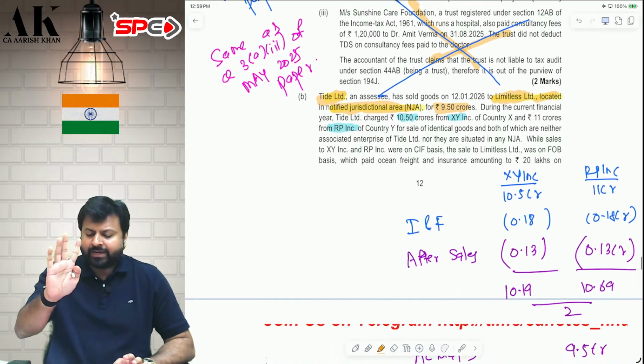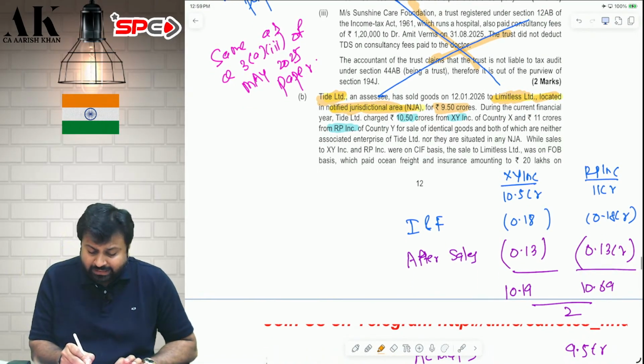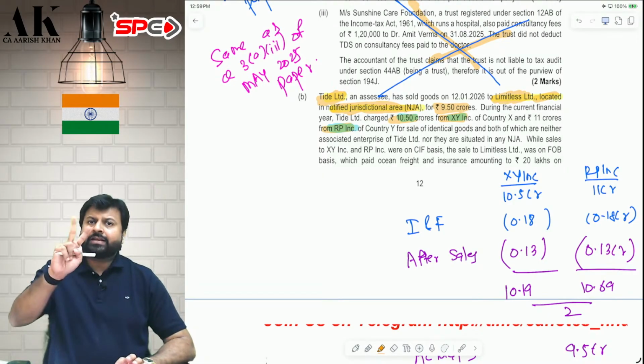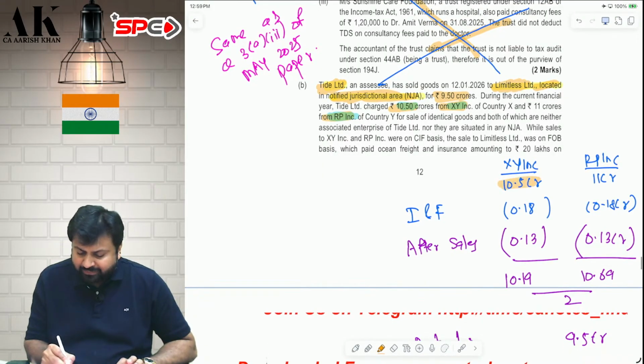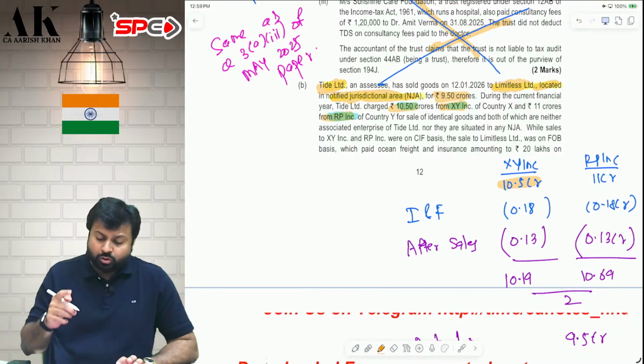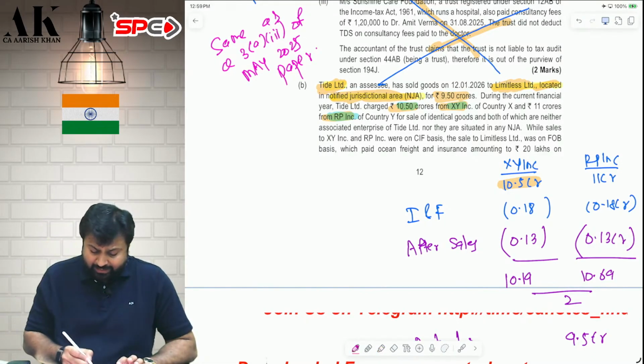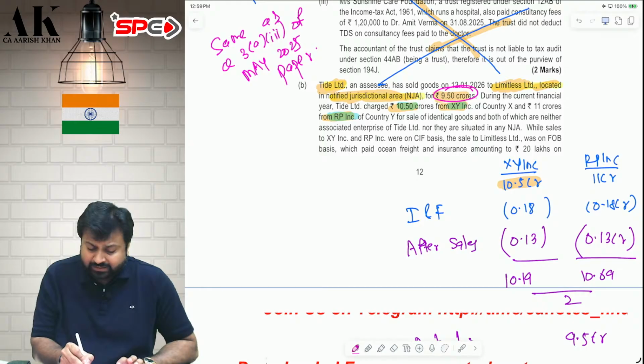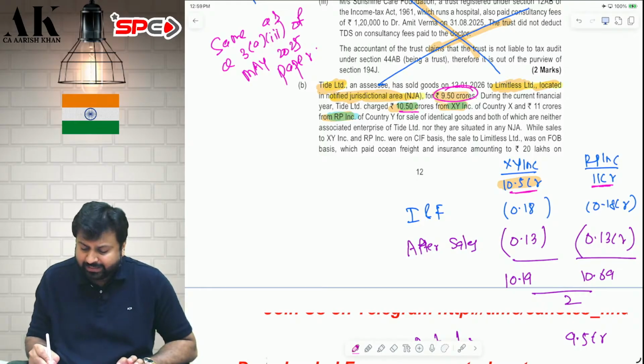Now in the market we are getting two comparables. To others, we are selling for 10.5 crore to XYINC and 11 crore to RPINC. So we are getting two comparables. See, to Limitless Limited we are selling at 9.5 crore. To others, we are selling for 10.5 crore to one company and 11 crore to another.